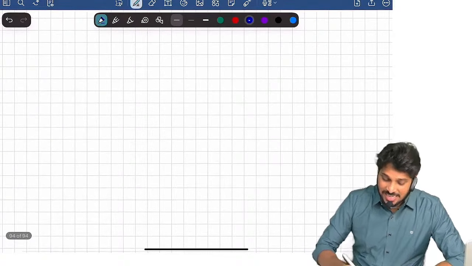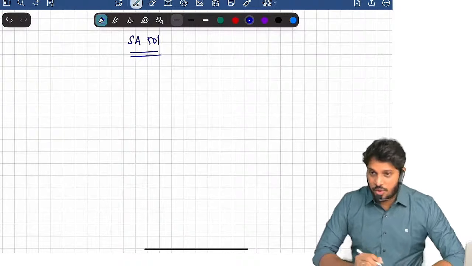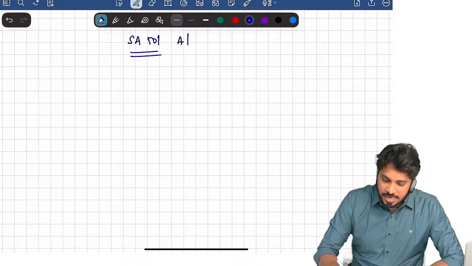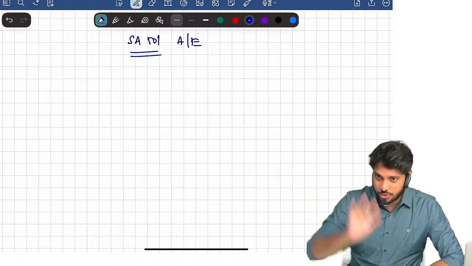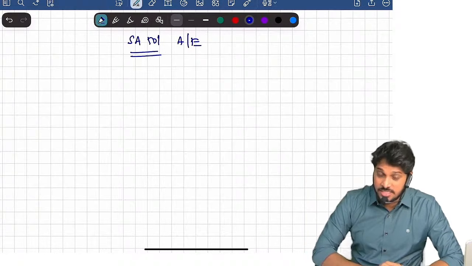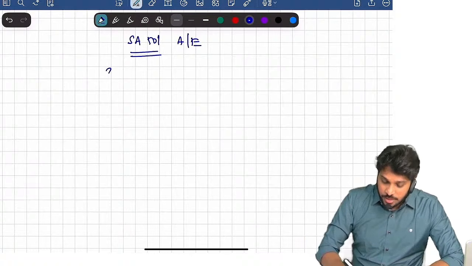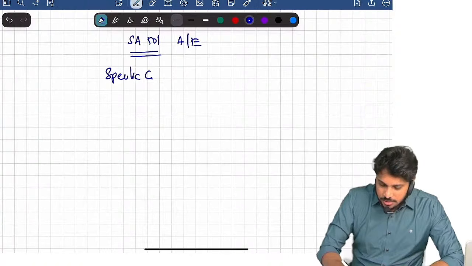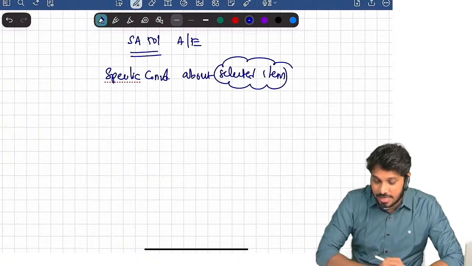So now let's discuss SA 501 revision. What is SA 501? This standard also talks about audit evidence, but there is an extension to the heading. It is specifically dealing with 3 items: specific considerations about selected items.